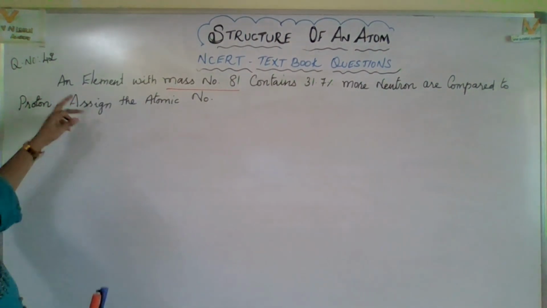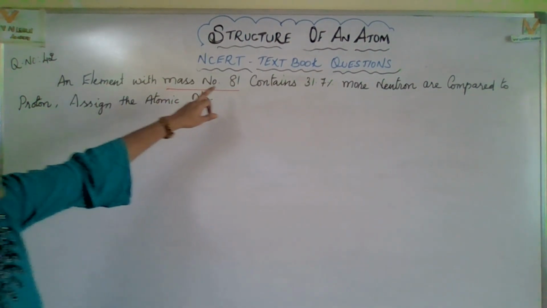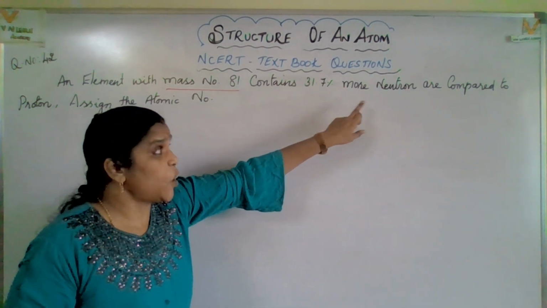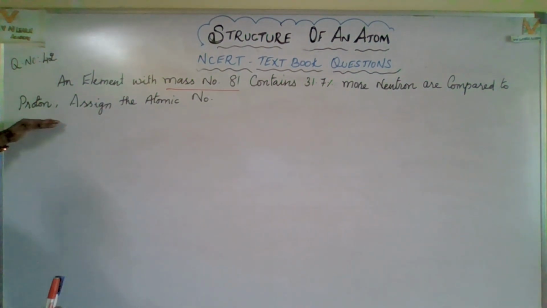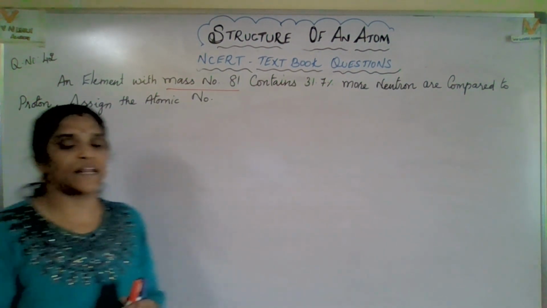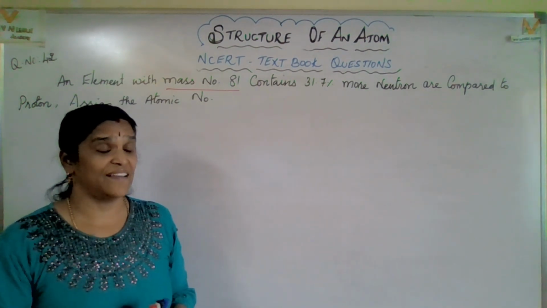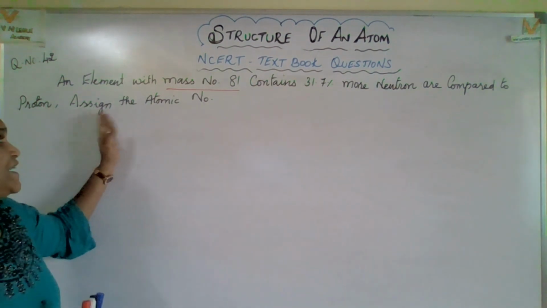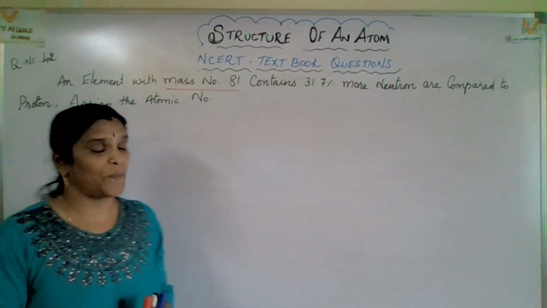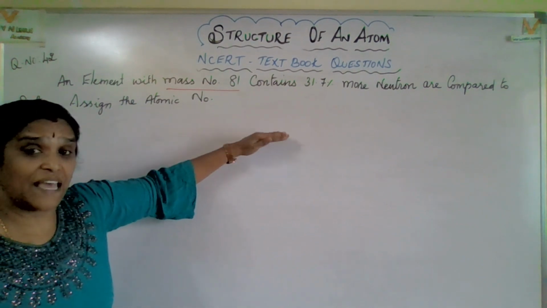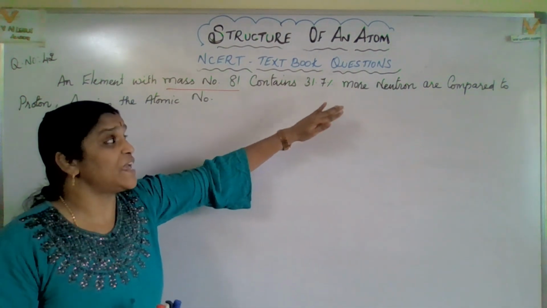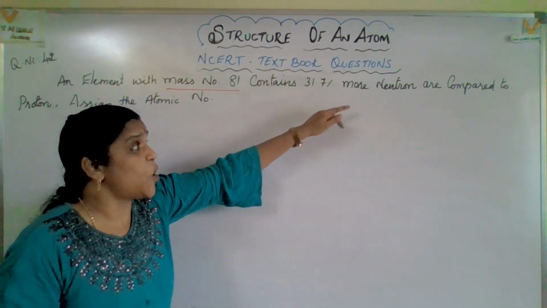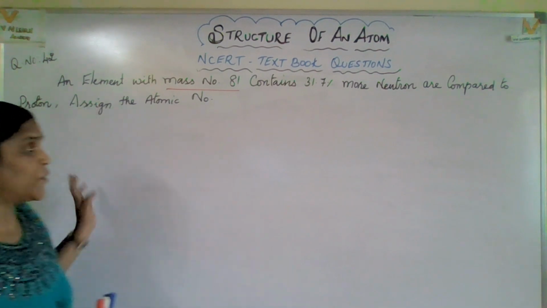Now the next question. An element with mass number 81 contains 31.7 percent more neutrons compared to protons. Assign the atomic number. In this question, the proton number is not provided. That's what we have to find out. Indirectly they mention to assign that atomic number. And the neutron number they have given percentage-wise, as a comparison: 31.7 percent more neutrons compared to protons.